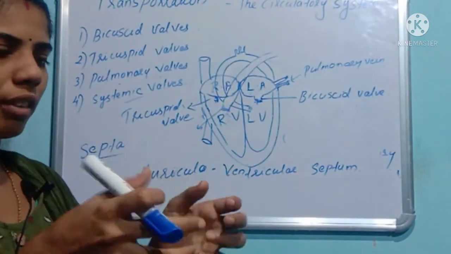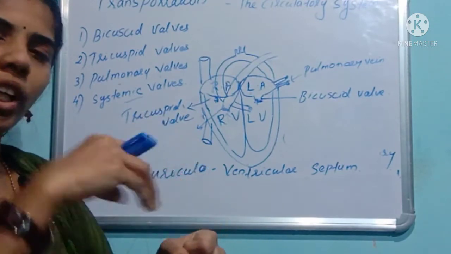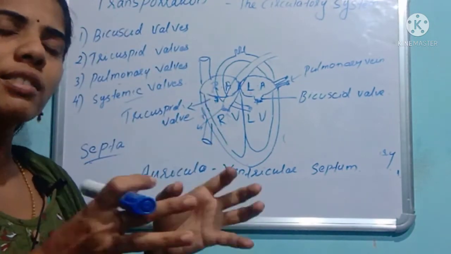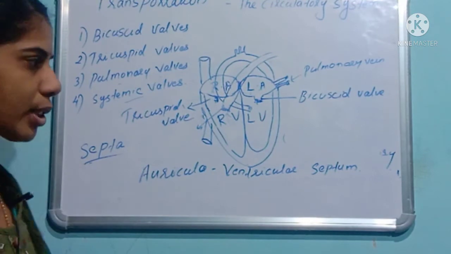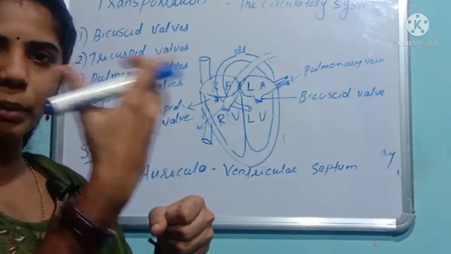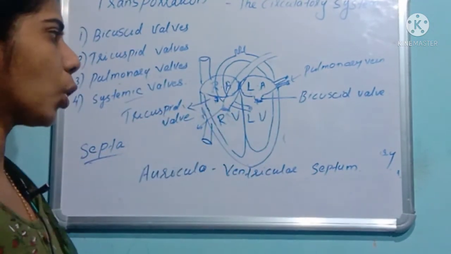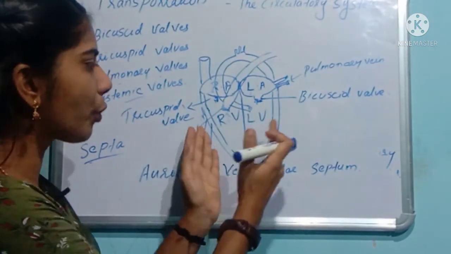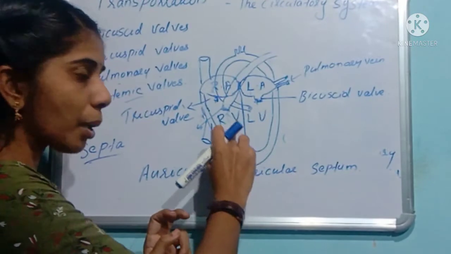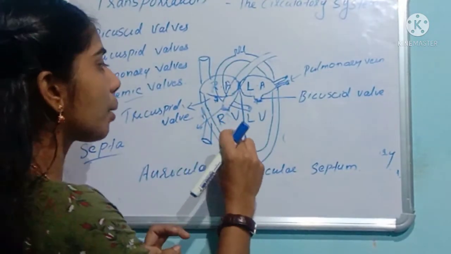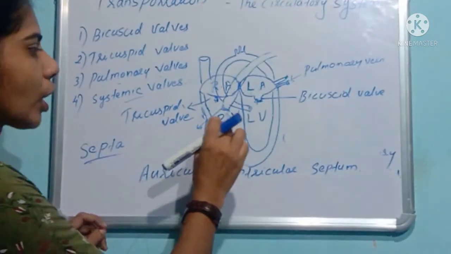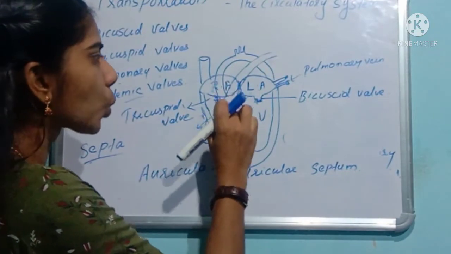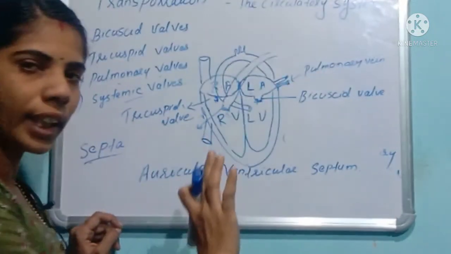Same process is happening here also. By the contraction of the ventricles, the pressure increases and the blood flows out, through the pulmonary artery to the lungs.